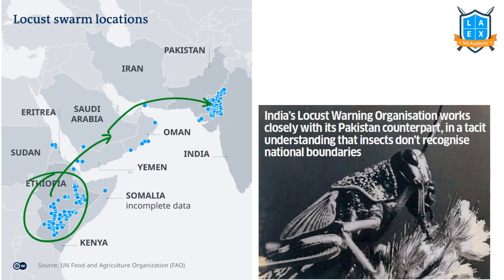Here we need to know why this locust swarm has become a major problem. That is because of the heavy rainfall in these regions, the Arabian Peninsula region and East African region. So we need to know why. Why is there heavy rainfall? In general, they receive less rainfall. But why is there heavy, unseasonal rainfall? It is because of the positive Indian Ocean dipole, and then there are many cyclones recently.